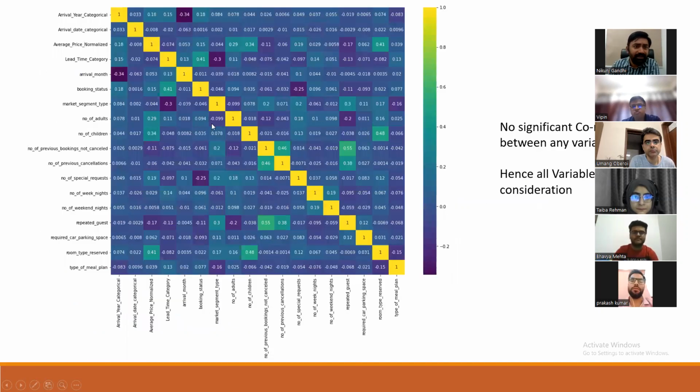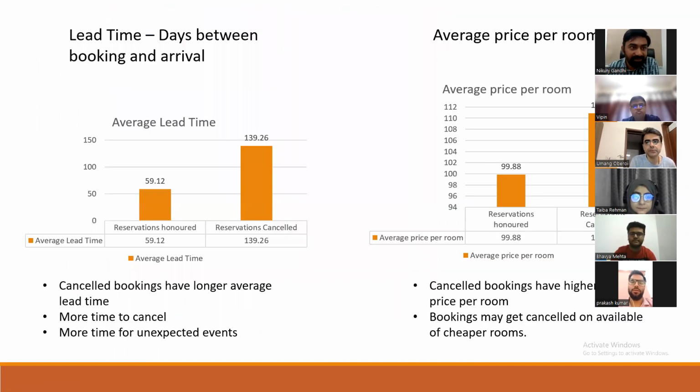Moving further, we did some correlation analysis between the predictors and found that there was no significant correlation between any variables. Hence, we considered all variables for our further modeling. Then we did some exploratory data analysis, where we found that cancelled bookings have approximately higher average lead time and also higher average price per room.